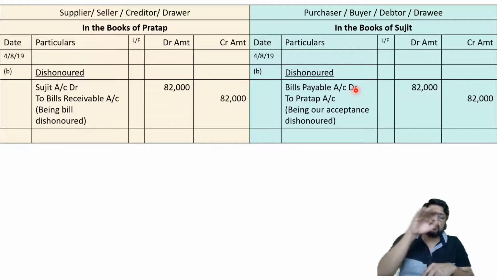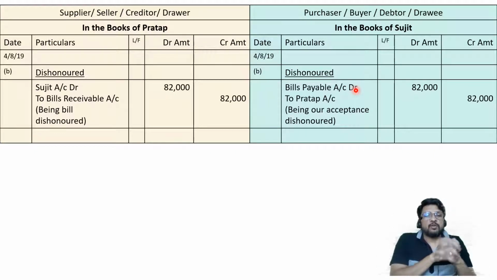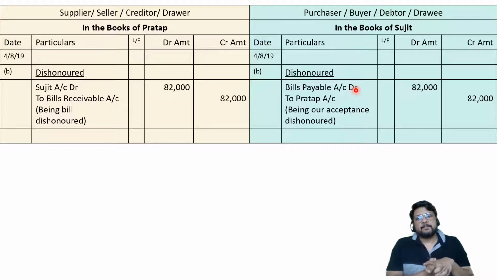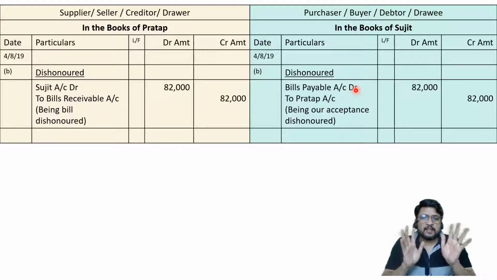Then a court of law may come into the picture, and the court may direct Sujit to pay the money. If Sujit fails to pay, then the court of law may declare him insolvent, and the property of Sujit will be sold and the money will be given back to Pratap. I hope you can understand how the situation will be.